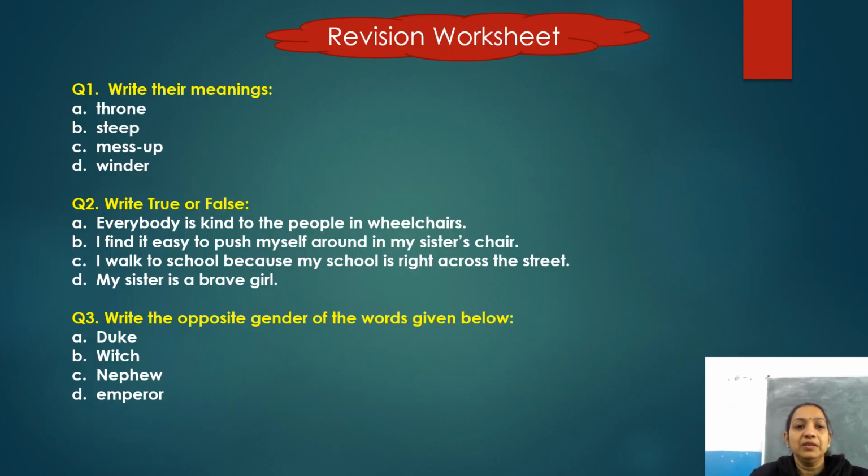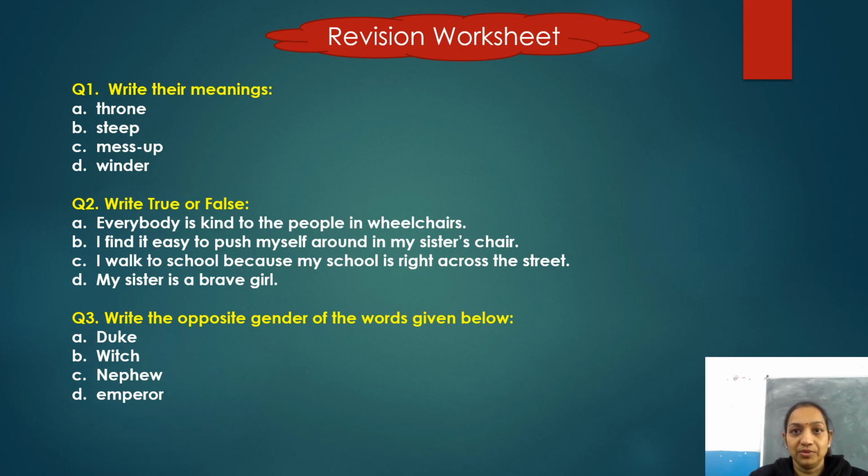Now children, here is your revision worksheet. Question number 1 is write their meanings. In this question, you have to write down the meanings of the given words. The first one is throne. What is the meaning of throne?